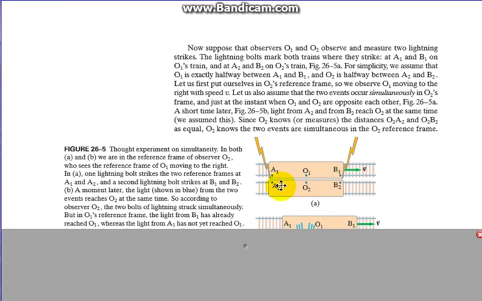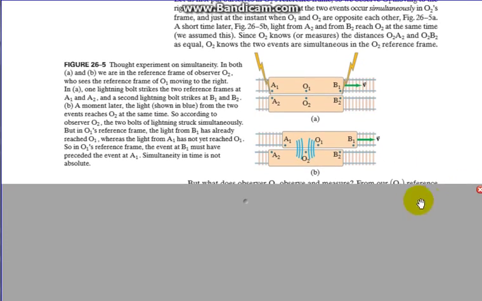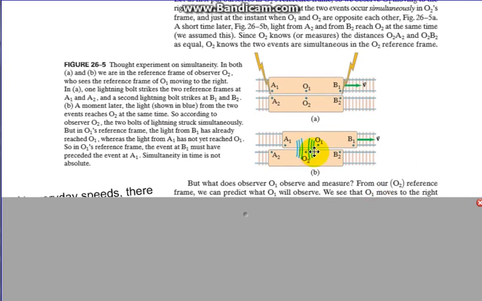And this cart's not moving. Lightning strikes. The light from B2 hits O2. The light from A2 hits O2, and it happens at the same time, as you see in this picture here. So O2 would say, "Yep, lightning struck A2 and B2 at the exact same time." Okay, but what does O1 see?